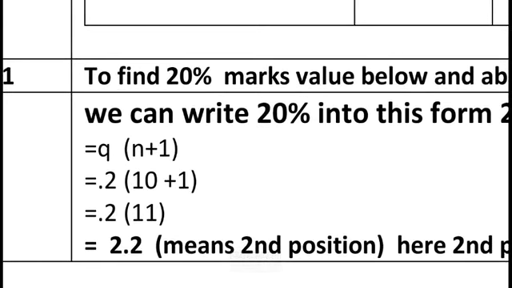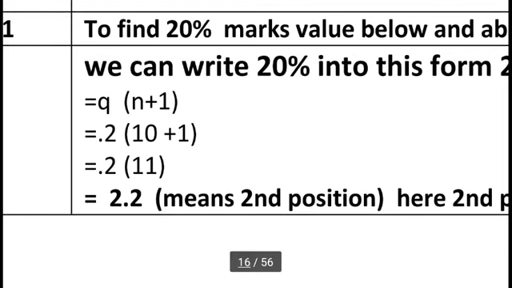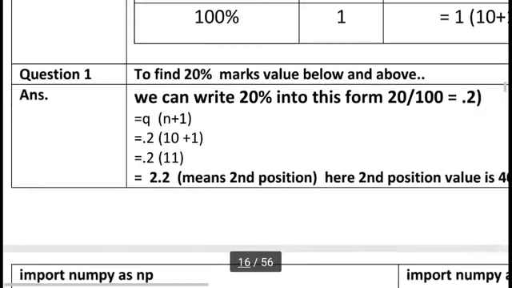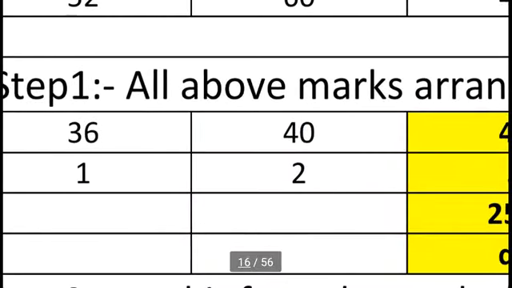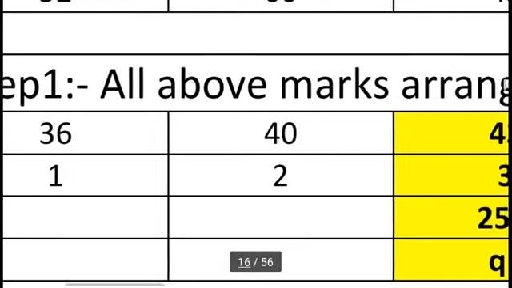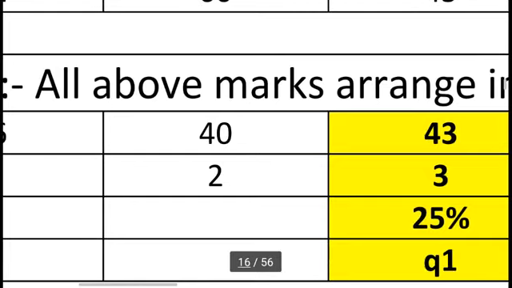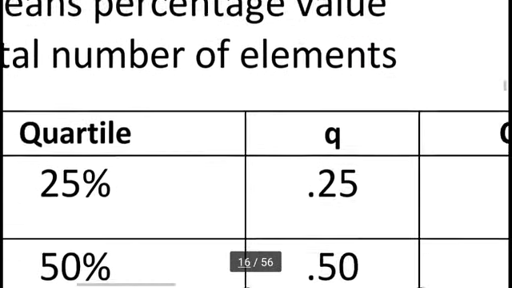So what is 2.2 telling? It is telling the position. Rounding the position, it means the second position. In the second position the value is 40. So we can say 20% of data is below 40 and 80% of data is above the marks of 40.